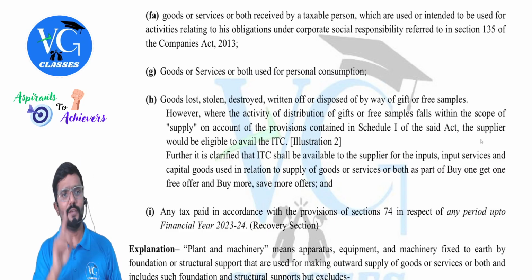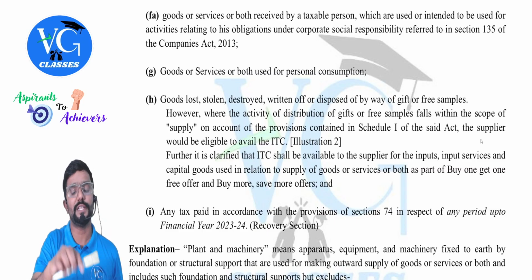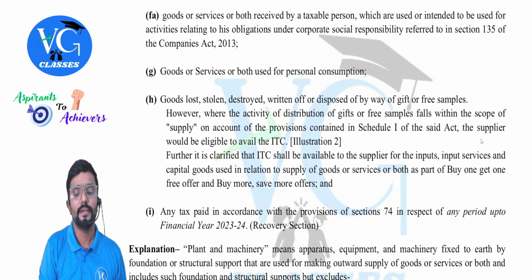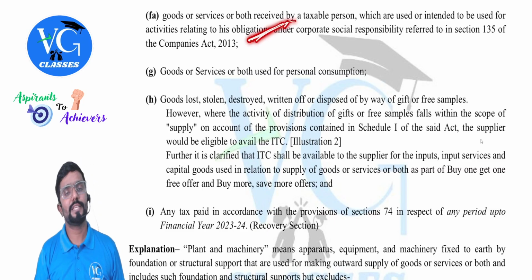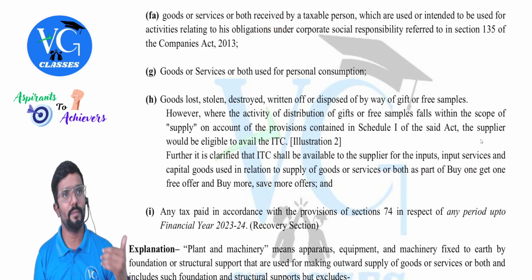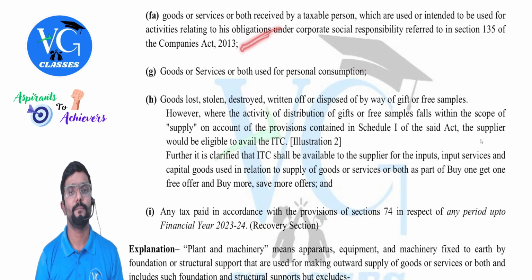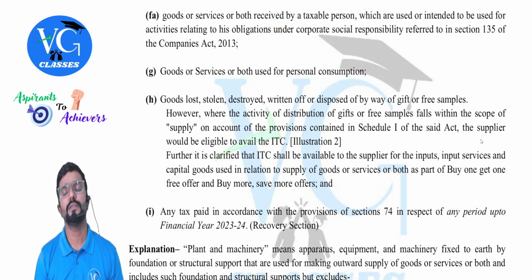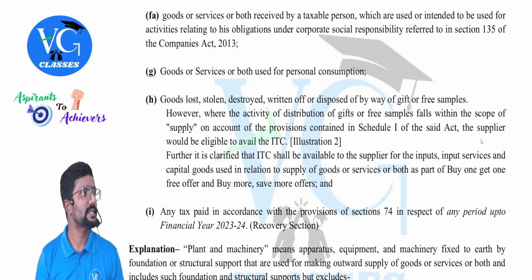If you want, you can just mention there: read with section 37 of the Income Tax Act. Here, actually, there is an explanation under section 37 about this. You just write here: read with section 37 of the Income Tax Act.